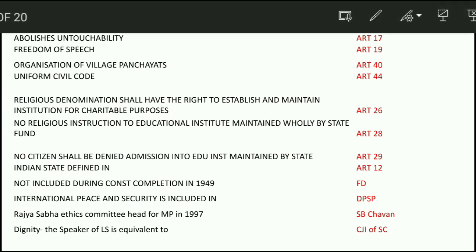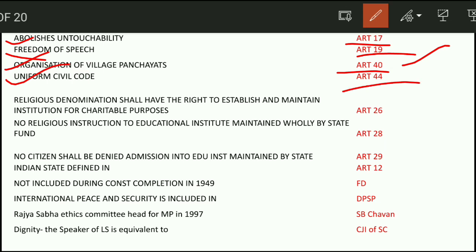Next question. Which article abolishes untouchability? That is Article 17. Freedom of speech, Article 19. Organization of village panchayats, Article 40 in DPSP. Uniform Civil Code, Article 44. Religious denominations shall have the right to establish and maintain institutions for charitable purposes. This is Article 26, very important, for charitable purposes.